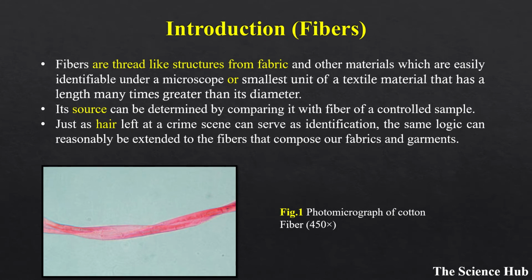Fibers are thread-like structures from fabric and other materials which are easily identifiable under a microscope. Or we can say, the smallest unit of a textile material that has a length many times greater than its diameter. Its source can be determined by comparing it with fiber of a controlled sample. Just as hair left at a crime scene can serve as identification, the same logic can reasonably be extended to the fibers that compose our fabrics and garments.